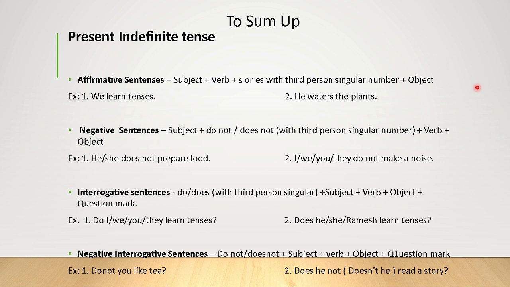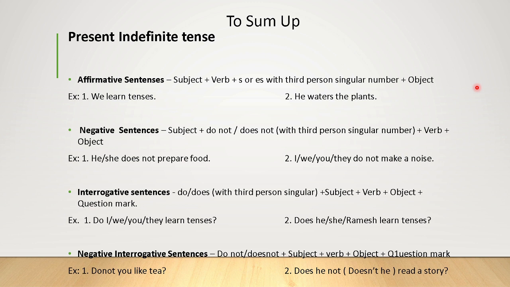Look at negative interrogative sentence: do not or does not plus subject plus verb plus object. Or in the above sentences, I do not like tea.